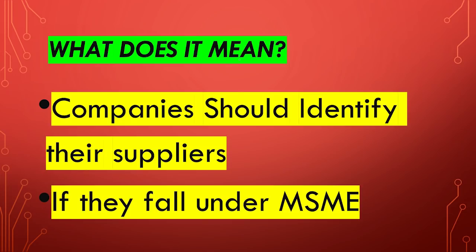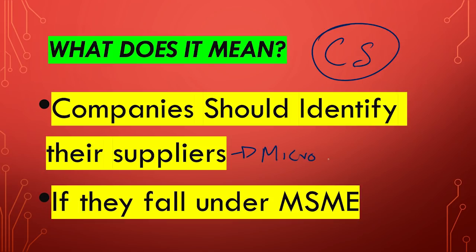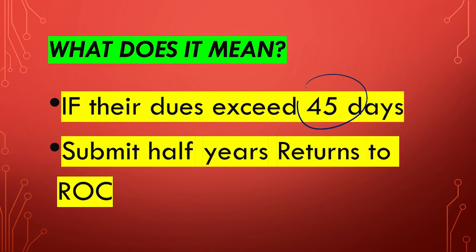So now what does it mean? Because of this, now companies, so tomorrow as a company secretary you will have this job also, which is very good, because if you have more job, if you have more work, there will be more respect for you. So companies should identify who are their suppliers. So companies should see who are all the suppliers, then whether they fall under micro enterprise or small enterprise. Is it a micro enterprise? Is it a small enterprise? First they have to see. And if it falls under that, then they have to make sure that they pay within 45 days.